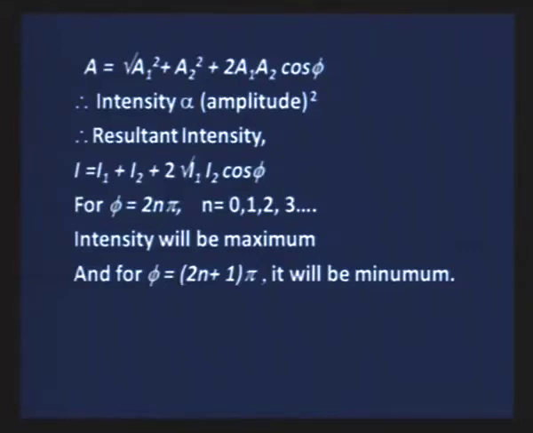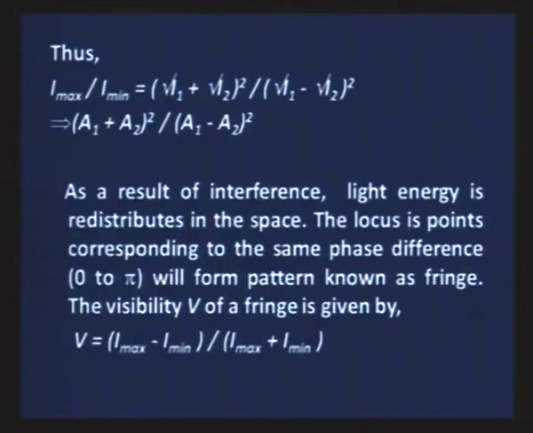For phi equal to 2n pi, the intensity will be maximum, and for phi equal to (2n+1) pi, intensity will be minimum, where n can have any value 0, 1, 2, 3 and so on. So, we can find the ratio of maximum and minimum intensity in terms of intensity and in terms of amplitude. Here in interference different types of fringes are formed, and the visibility of the fringe can be given as V equals I maxima minus I minima divided by I maxima plus I minima.